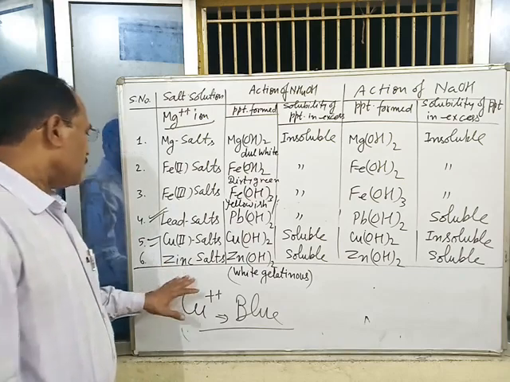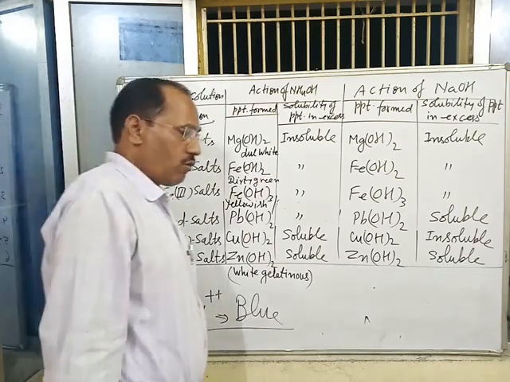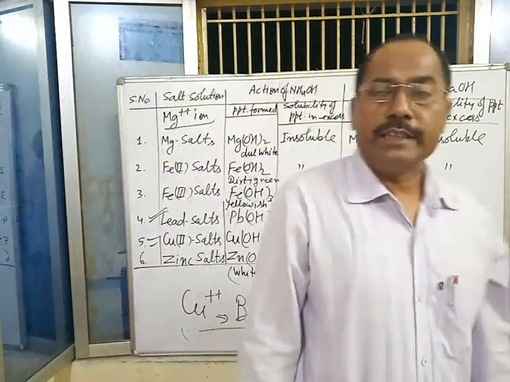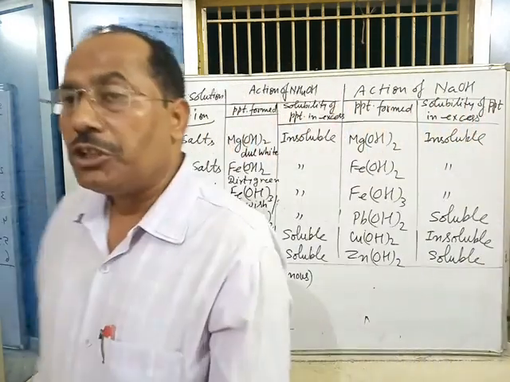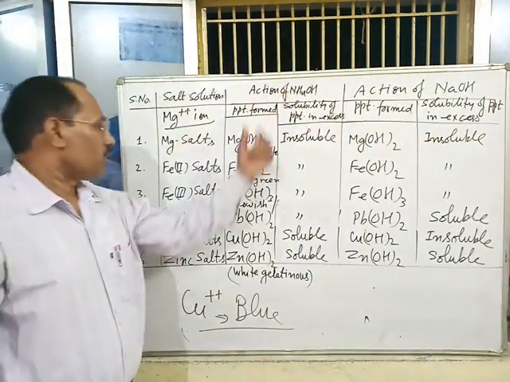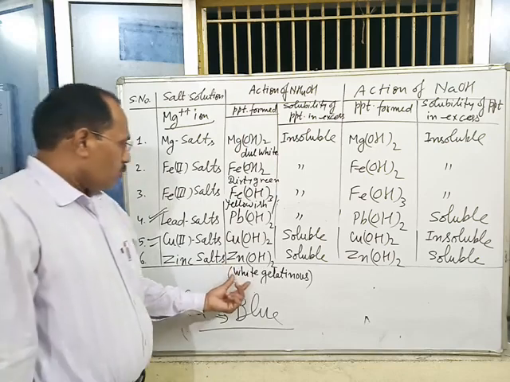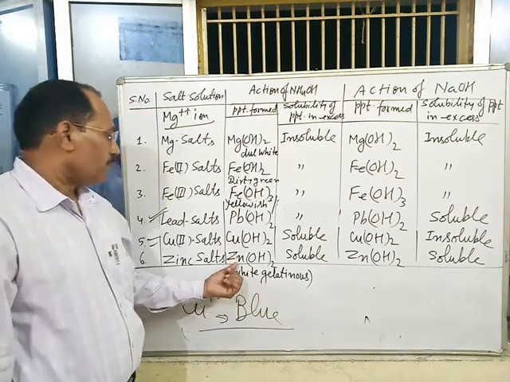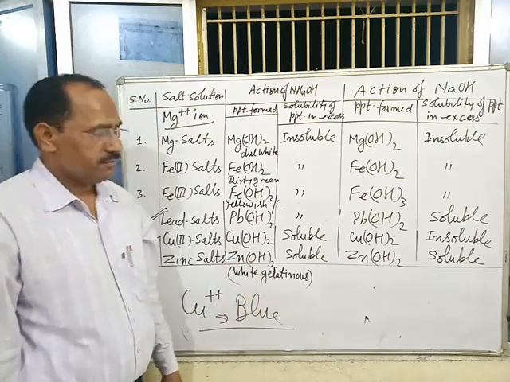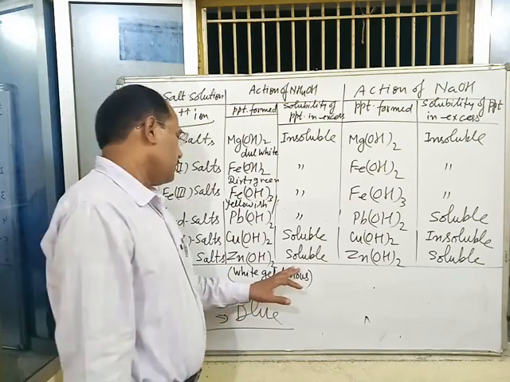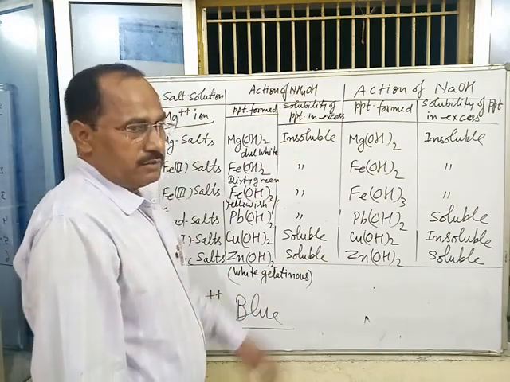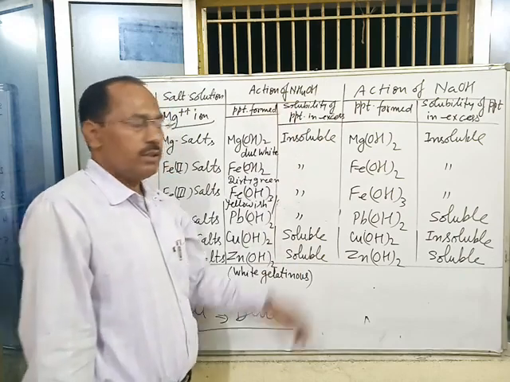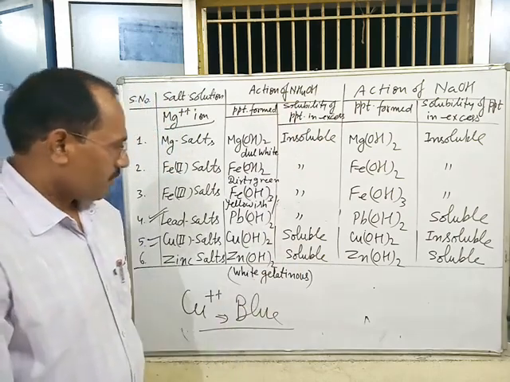Last one is identification of zinc ions or zinc salts. When zinc salt is treated with a small amount of ammonium hydroxide, a white gelatinous precipitate of zinc hydroxide is obtained, which is soluble in excess of the reagent, means soluble in excess amount of NH4OH.